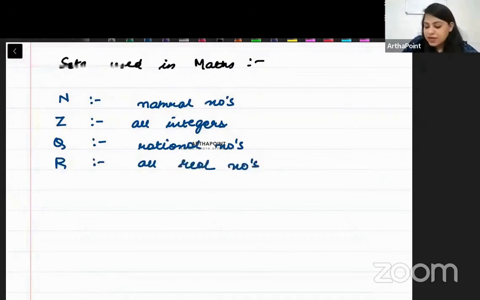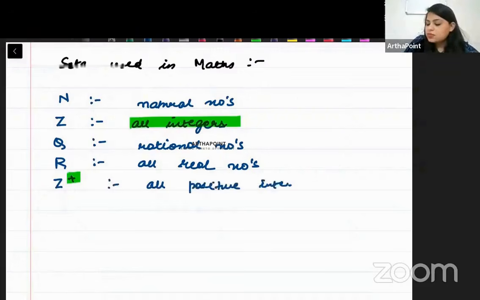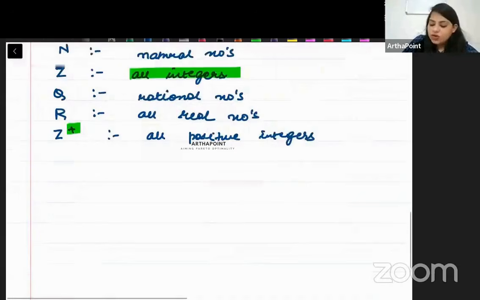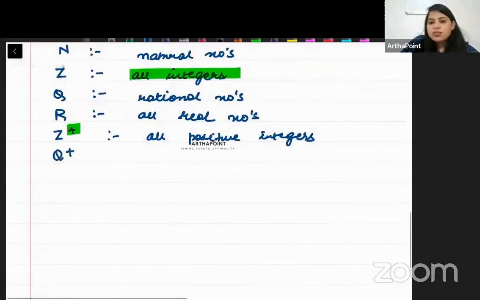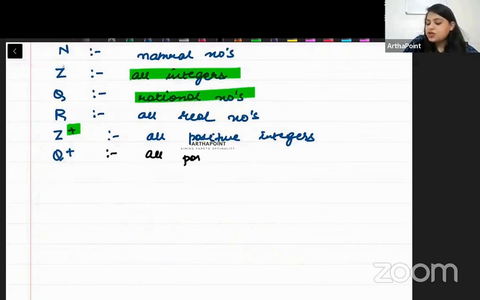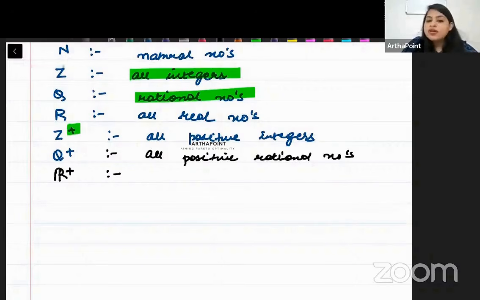Then the next is Z plus. Beta, look, Z is all integers. Now when I put a plus sign here, then Z plus is all positive integers. Then beta, I have Q plus. So Q was all rational numbers. So Q plus, beta, is all positive rational numbers. Right? And R plus. So beta, R was all real numbers. So R plus will be all positive real numbers.